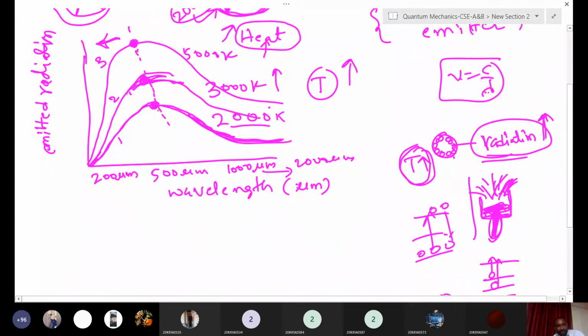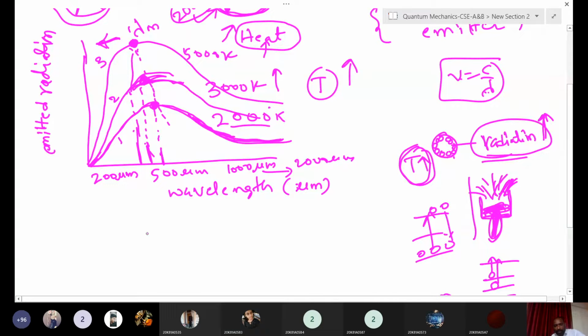Suppose if you draw one line here, this is suppose 500 micrometer. Here maybe 490. Here maybe 400. Right? This is the 400, this is the 490, this is the 500. So what happens if you increase the temperature: the peak maximum, this is lambda m, is shifting to the lower wavelength side. Why is it decreasing? You know this answer.